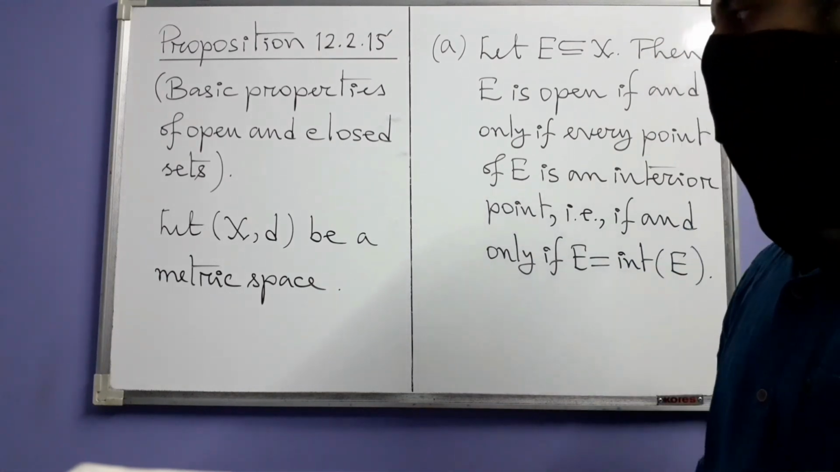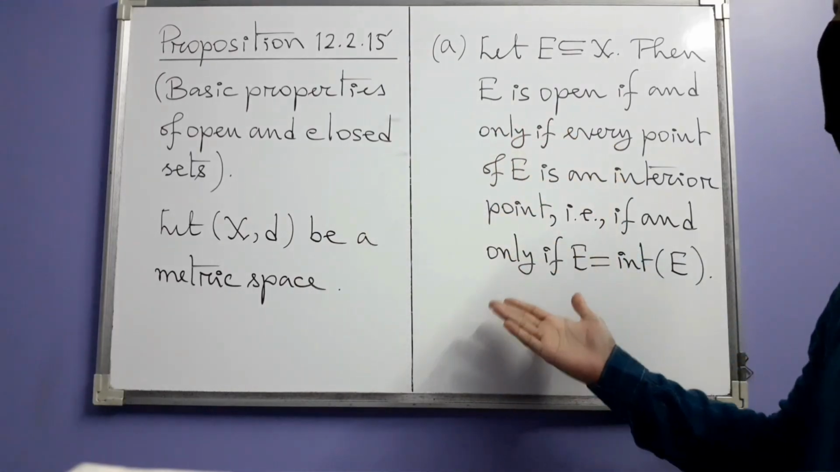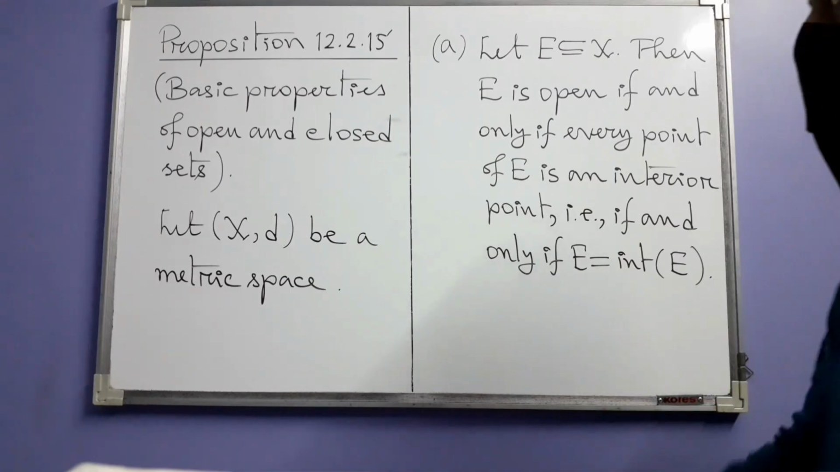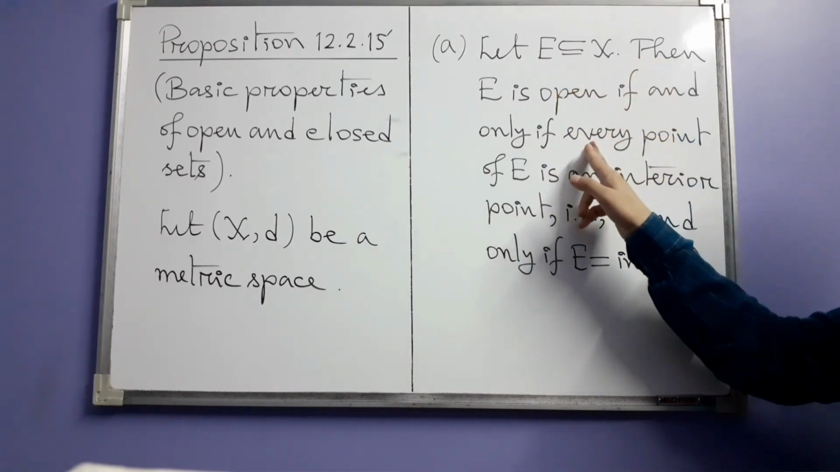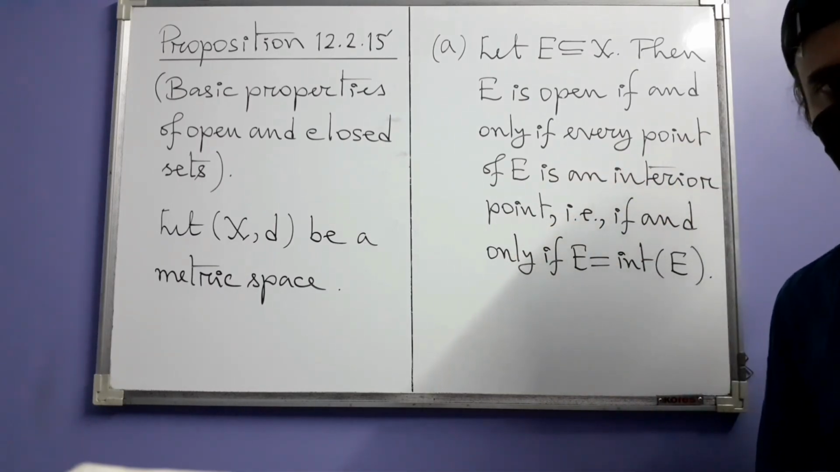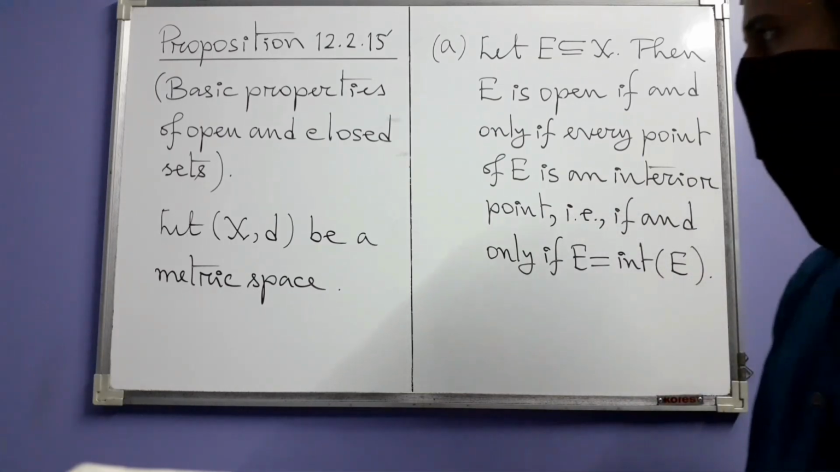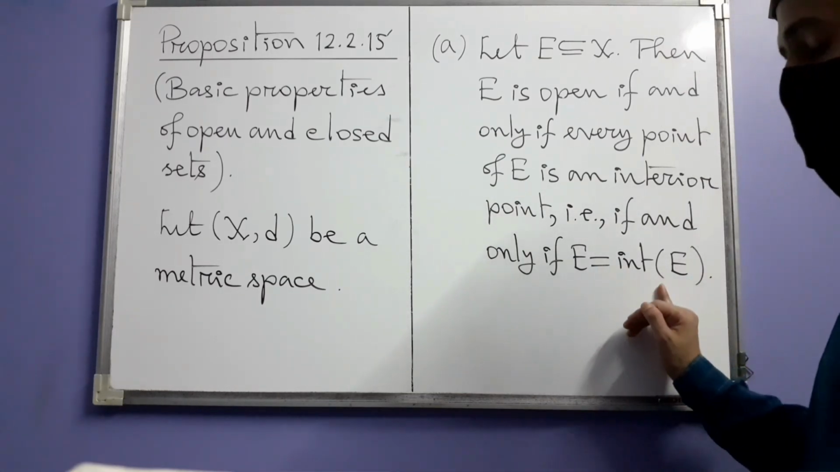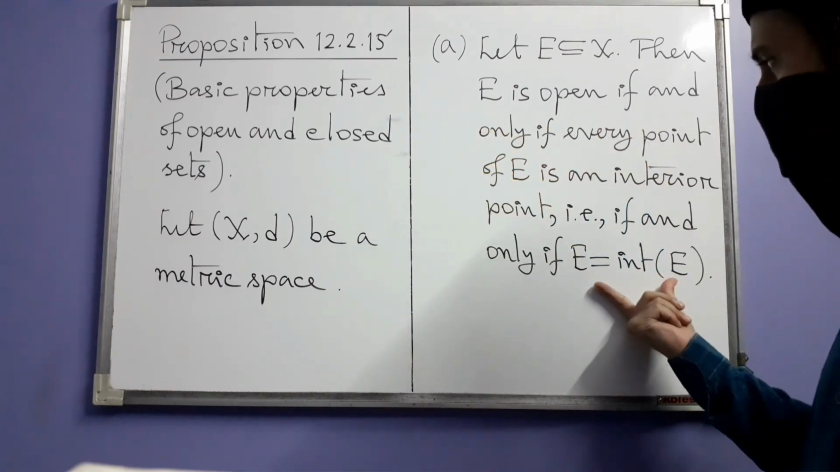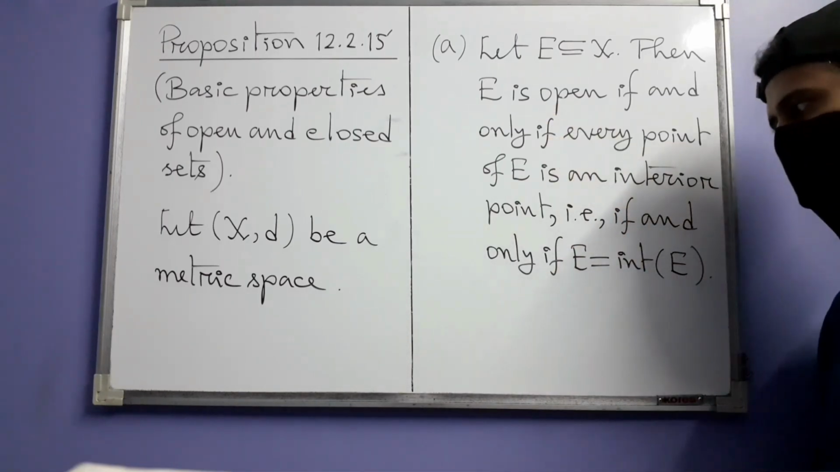So obviously it's about a metric space. So let's take any metric space (X, d), and this is part A. Let E be a subset of X, and this part is about openness of E. Then E is open if and only if every point of E is an interior point of E, i.e. if and only if E is equal to its own interior. That means this is what you have to prove: if E is open, then this is true, and conversely, if this is true, then E will be open. That also you have to prove because it's an if and only if statement.